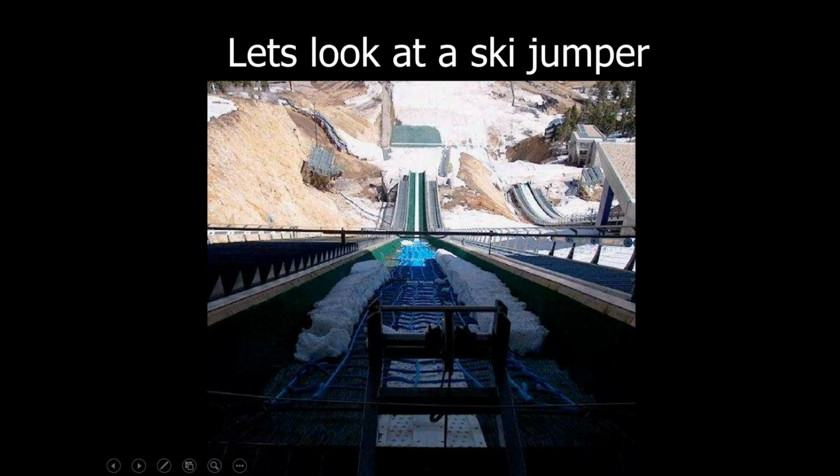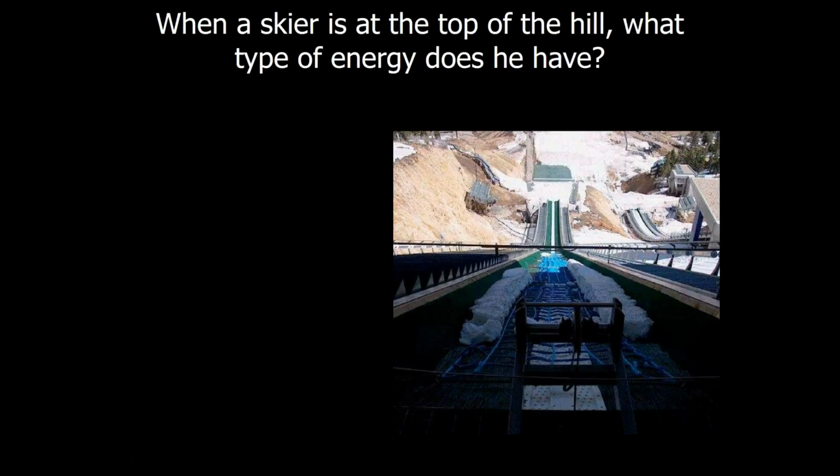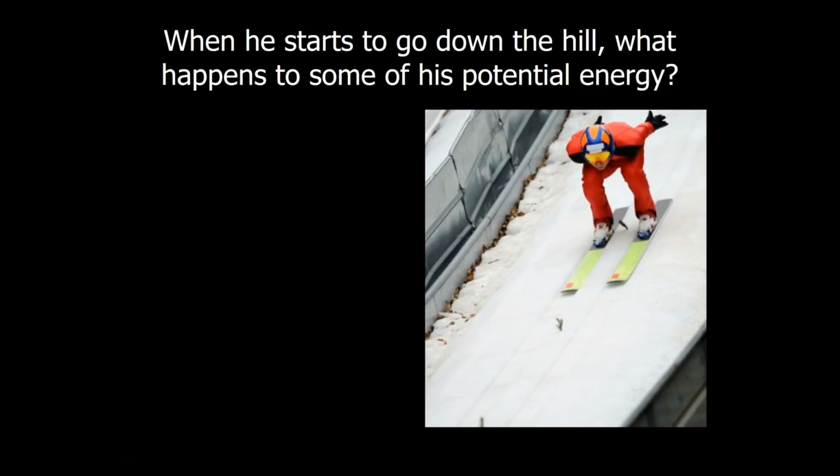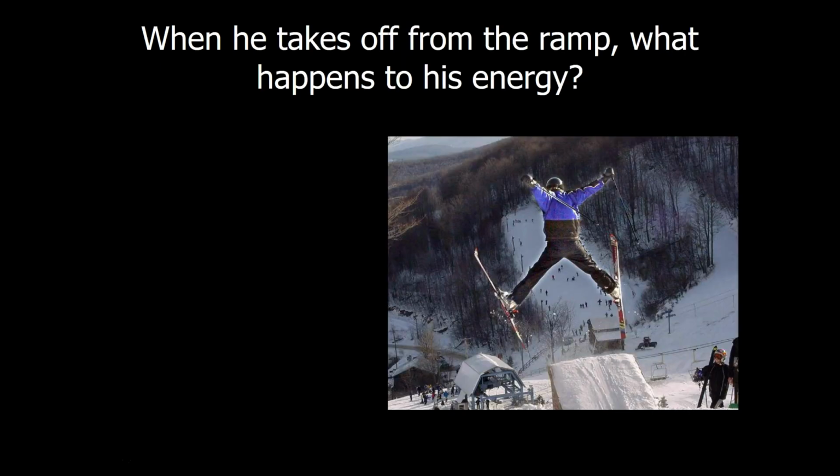Let's look at another example of a ski jumper. The ski jumper starts at the top of the hill. What type of energy does he have? You're right, gravitational potential energy. He's standing still, high above the ground and looking down. When he starts to go down the hill, what happens to some of his potential energy? Like the roller coaster, it is changed in kinetic motion energy as he moves down. As he loses more and more potential energy, he gains kinetic energy as he moves faster and faster.